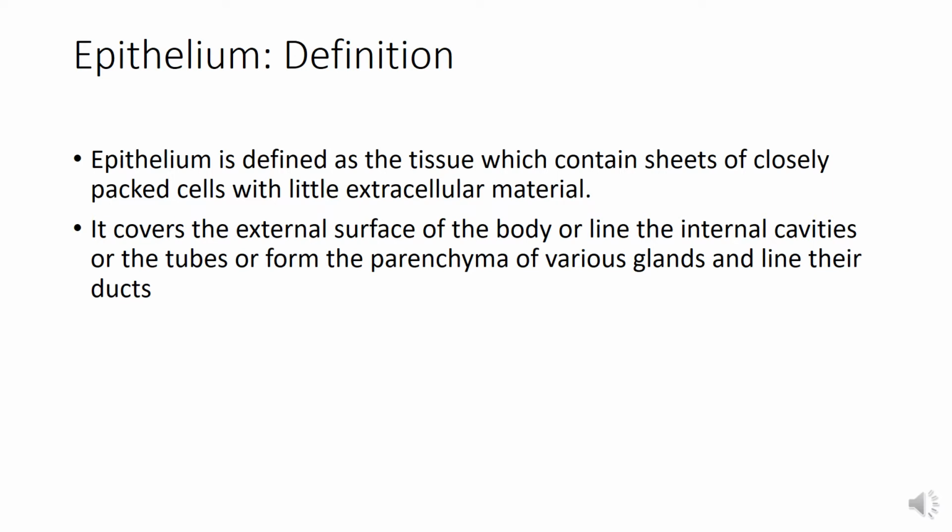So how do you define the epithelium? Epithelium is defined as a collection of closely opposed cells with very little extracellular material. So this is the definition of epithelium: a tissue which contains sheets of closely packed cells with little extracellular material. It covers the external surface of the body, or lines the internal cavities or the tubes, or forms the parenchyma of various glands and lines their ducts.